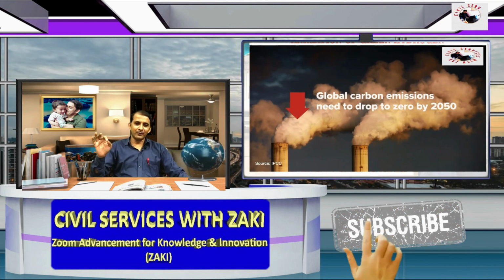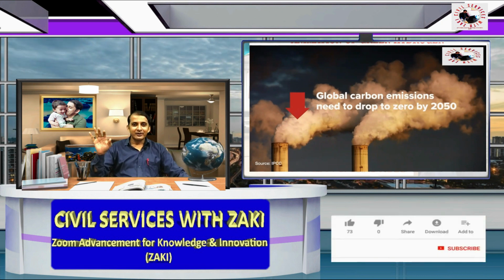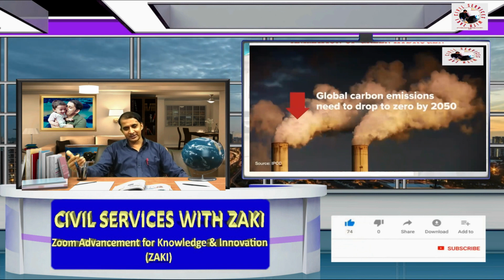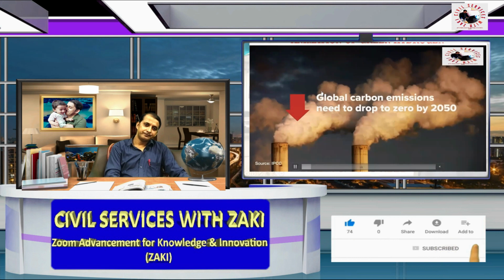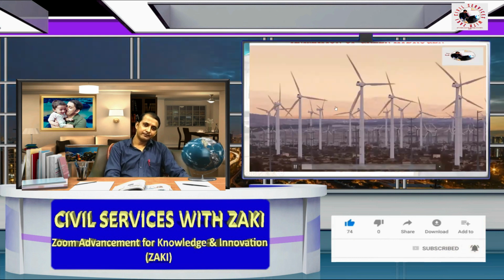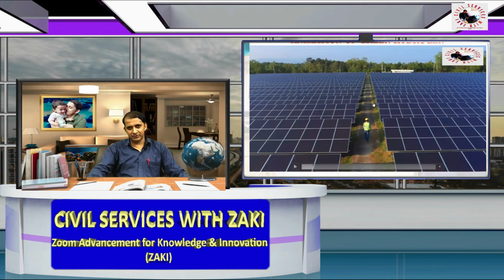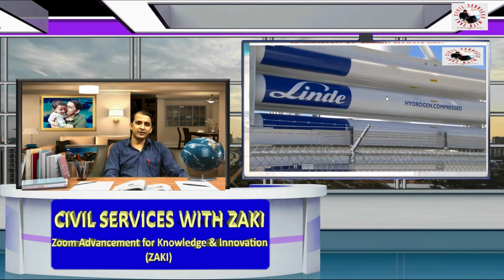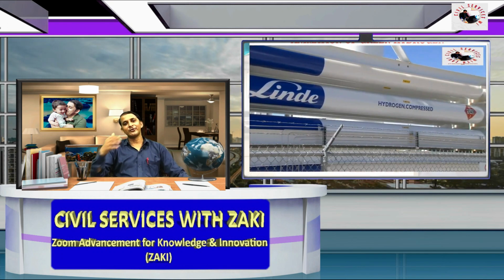We must adopt green hydrogen to cut this emission and achieve this goal. See here, we also use renewable energy like wind energy and solar energy, and now we move on to hydrogen energy.